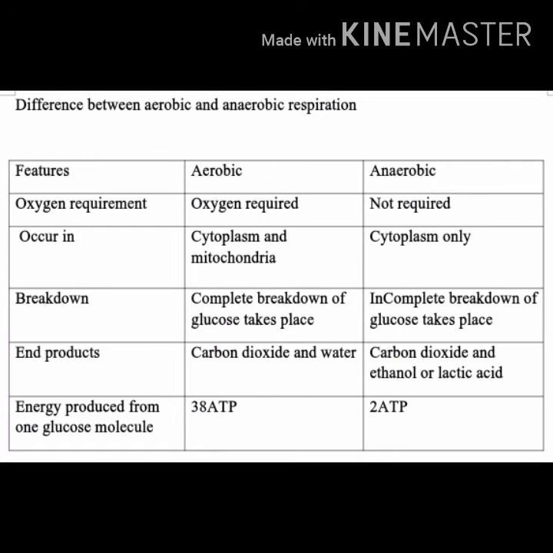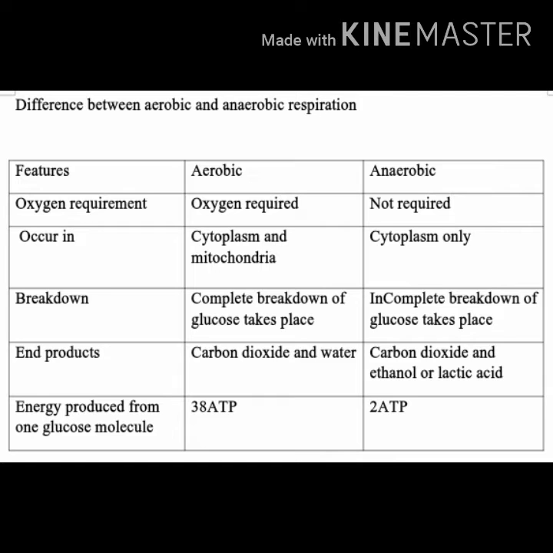So you can make use of this chart. This chart helps you to differentiate between aerobic respiration and anaerobic respiration. As I already told, in aerobic respiration they require oxygen. In anaerobic respiration they do not require oxygen. Aerobic respiration takes place in human beings, birds, animals, reptiles, like that.